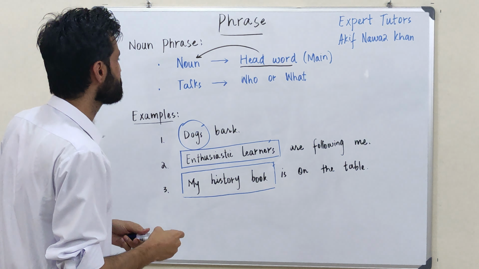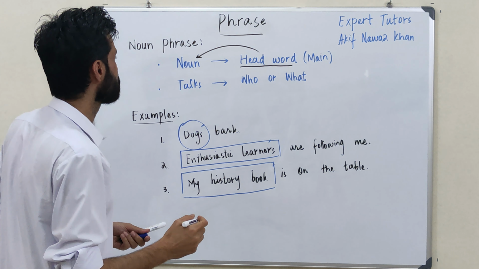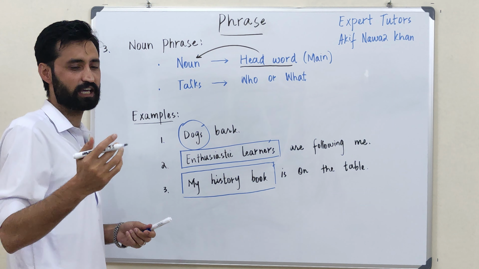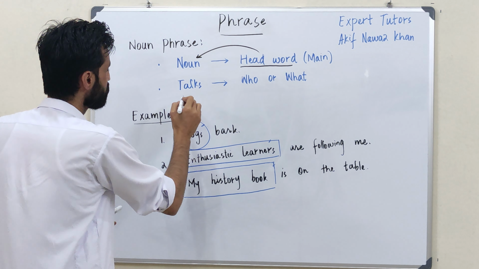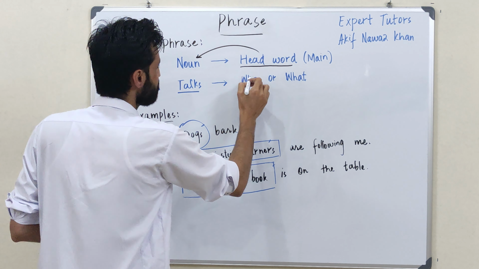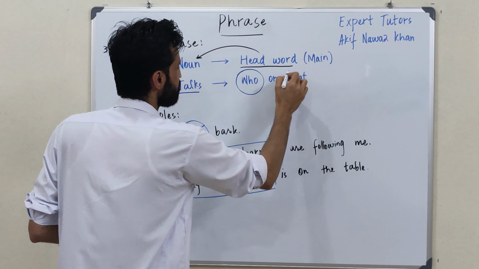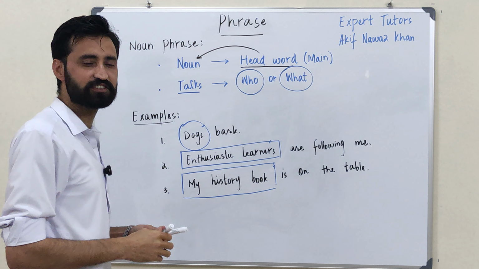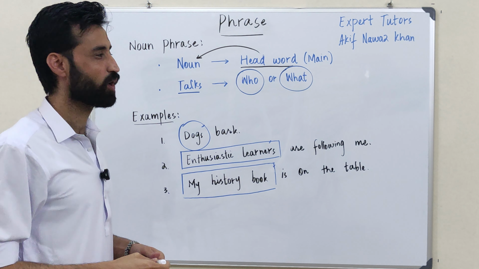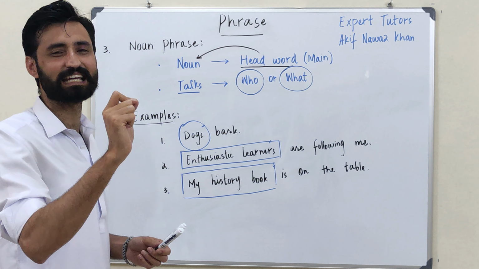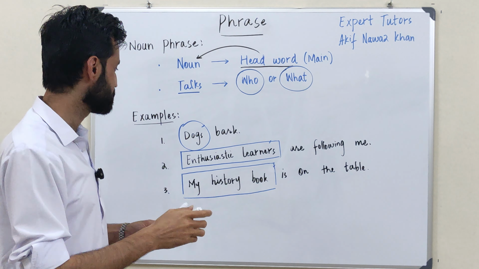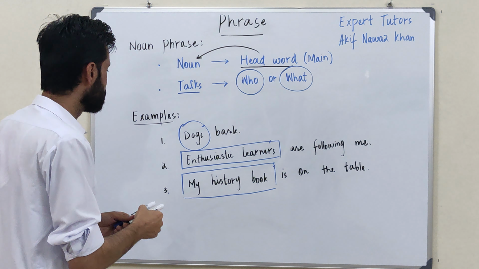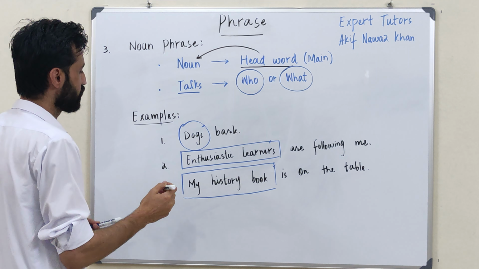Now, if it's not easy for you to identify whether the head word is a noun or something else, then you can do one more thing. You have to replace that phrase with either who or what. If it can be replaced by who or what, this gives us an indication that yes, this is a noun phrase. Now let's understand it with the help of examples.